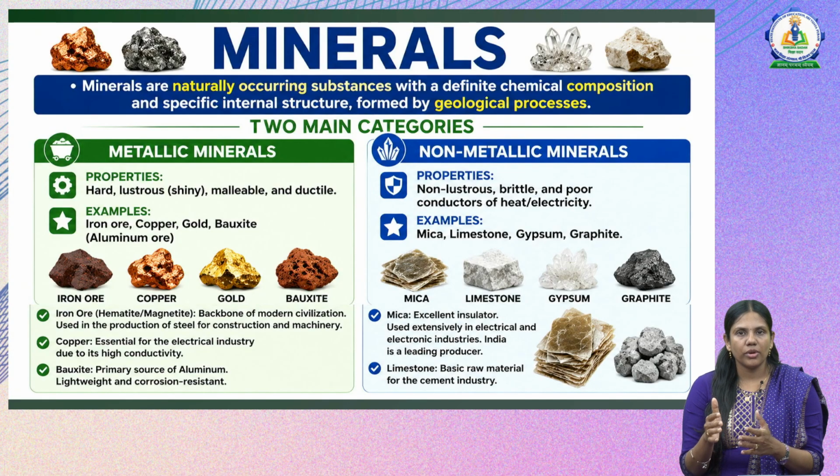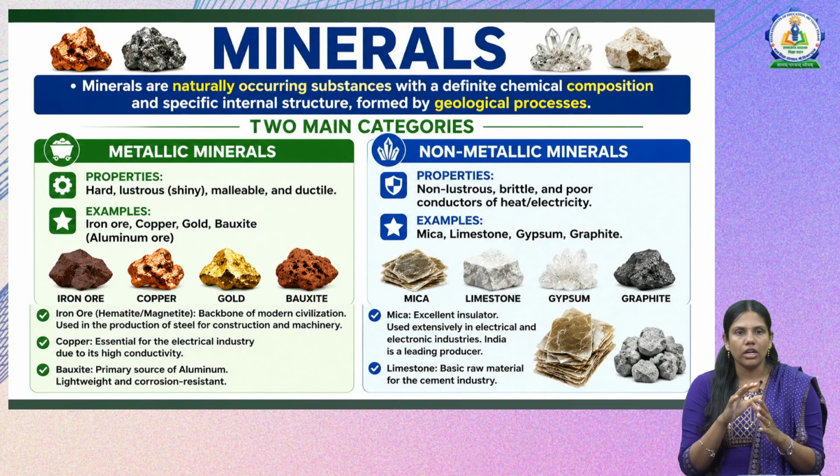Then next, in the non-metallic minerals, some examples are mica, limestone, gypsum and graphite. Mica is an excellent insulator. It is mostly used in the electrical and electronic industries. India is a leading producer of mica. Then limestone is basically used as a raw material in the cement industry and graphite is the purest form of carbon. So these are the two categories of minerals,